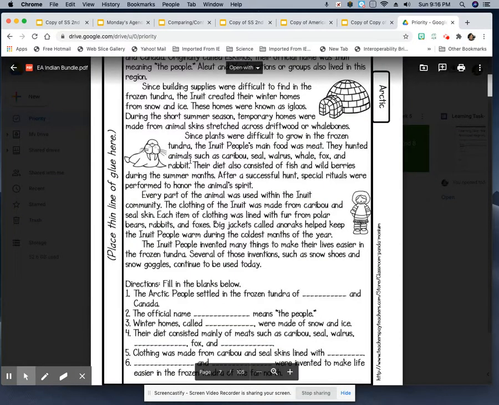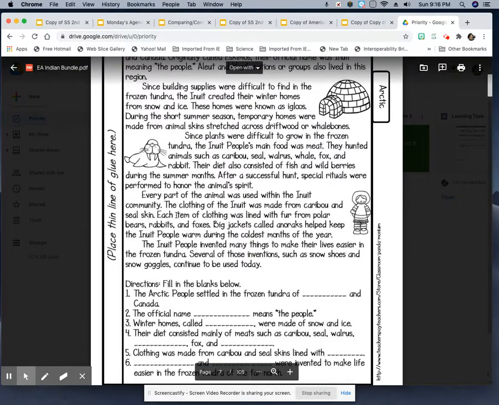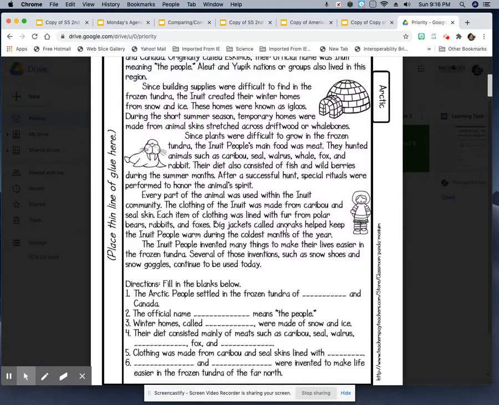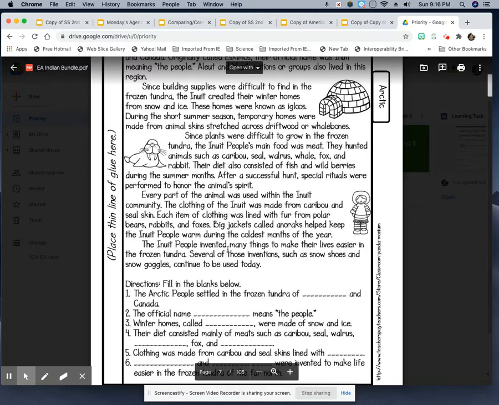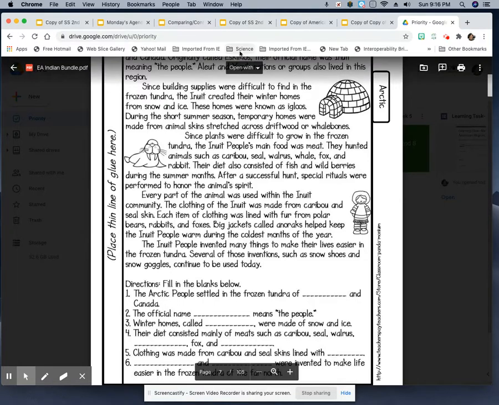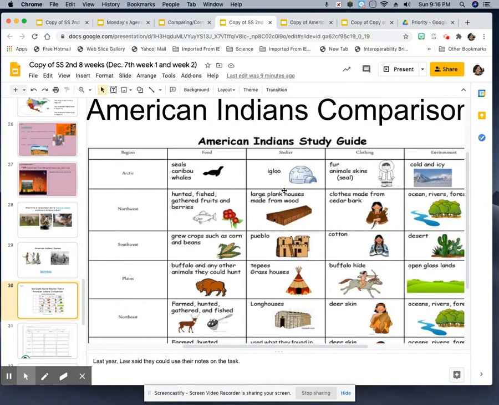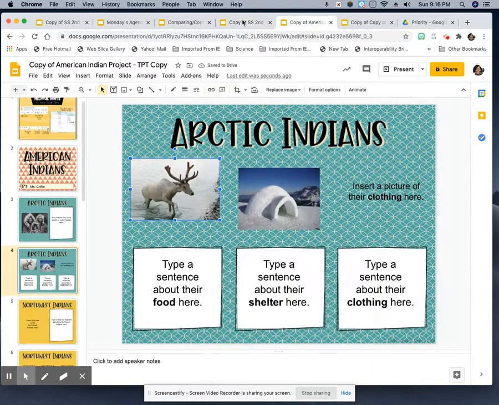So I'll come back over here. The clothing of the Inuit was made from caribou and seal skin. Each item of clothing was lined with fur from polar bears, rabbits, and foxes. Big jackets called anoraks help keep the Inuits warm. So I'm going to look at the chart too, because I can pick the anorak, but let's look at the chart. Let me blow it up. See what they wore. Arctic Indians, fur, animal skins, seal animal skins. So I'm going to type that in there and see what comes up.